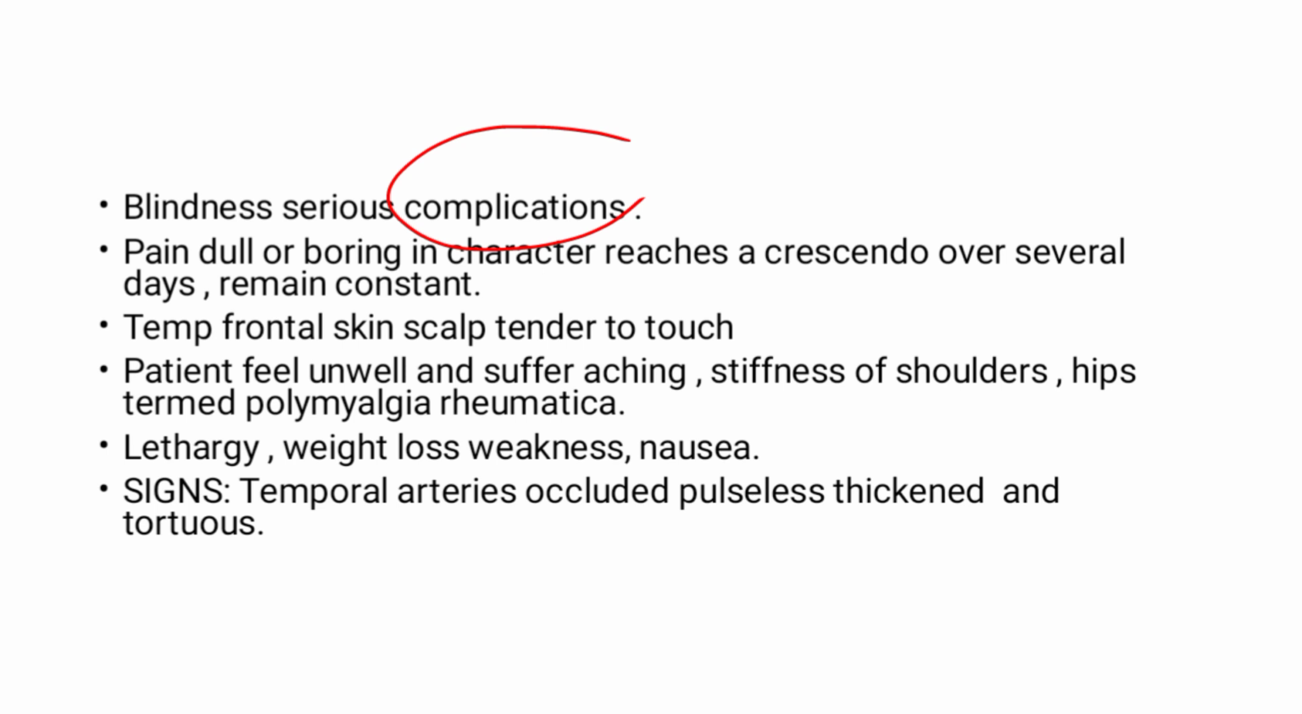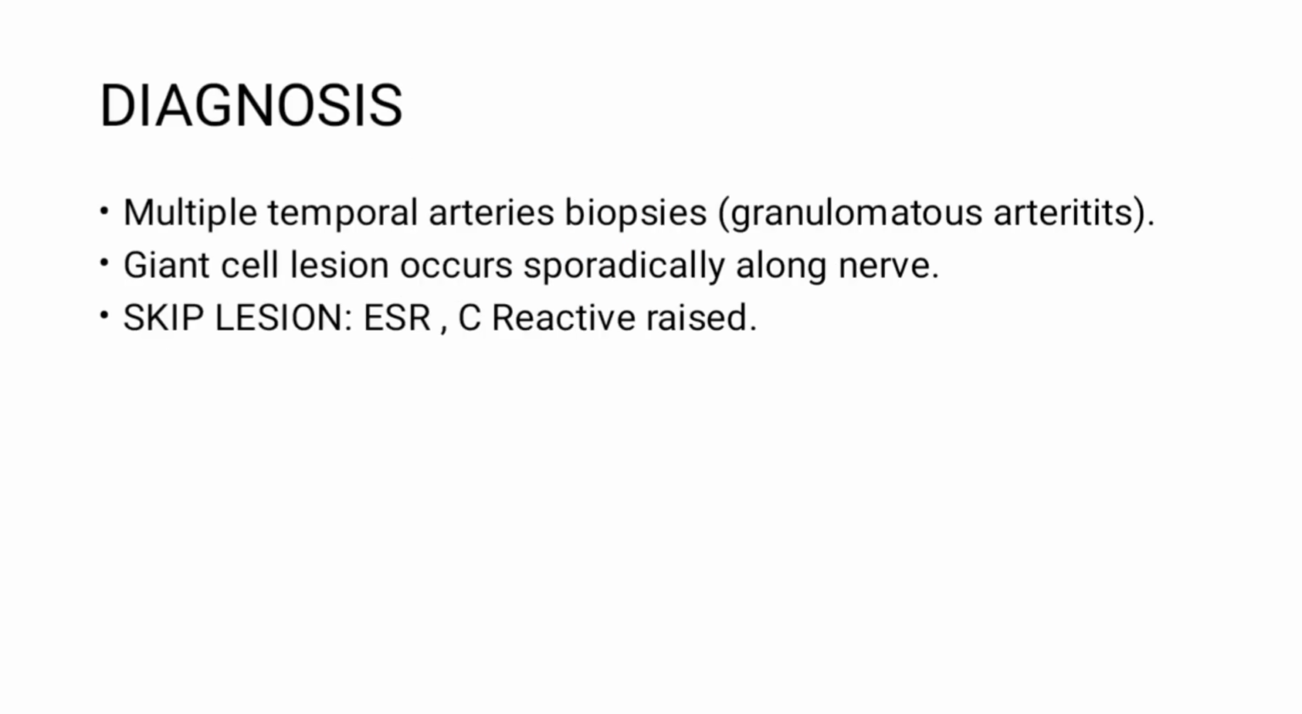Lethargy, weight loss, weakness, nausea. Temporal arteries are occluded, pulseless, thickened and tortuous, meaning the temporal arteries become blocked, so there is no pulse. Then for diagnosis, multiple temporal artery biopsies are taken, showing granulomatous arteritis with giant cell lesions, occurring sporadically along the vessel. Skip lesions. Basically you will take ESR, and C-reactive protein is raised.